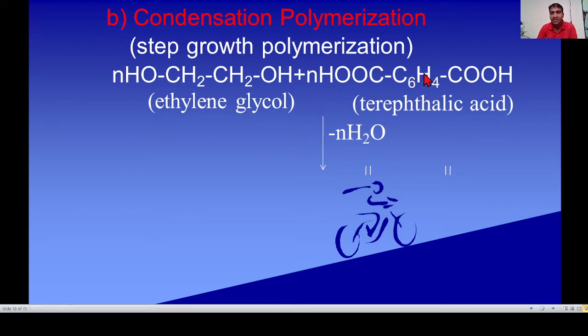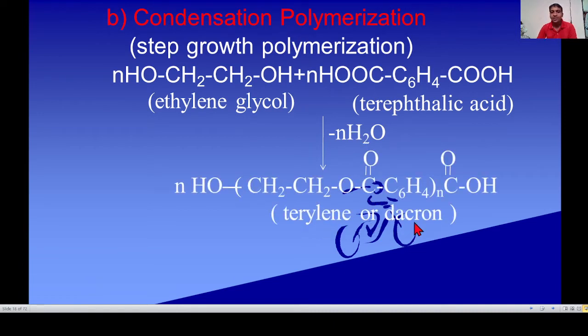Sorry, it is not adipic acid, it is benzene-based terephthalic acid, which undergoes condensation reaction. OH from the acid and H from ethylene glycol are eliminated as H2O.